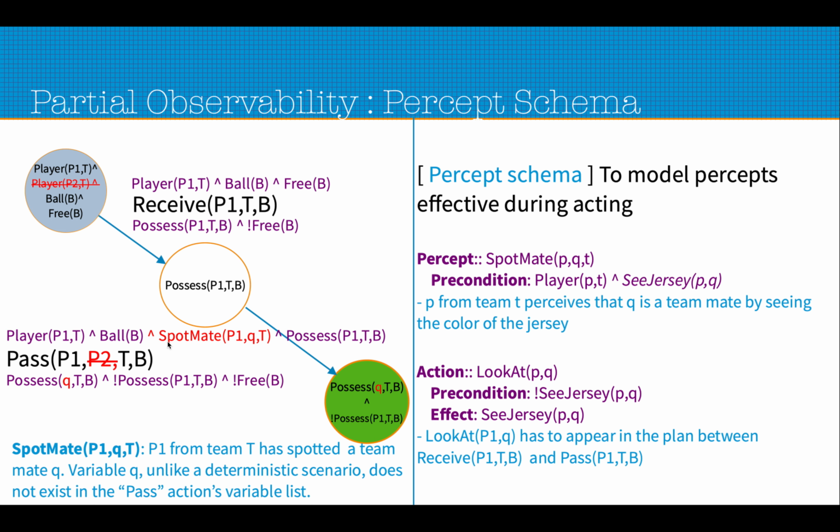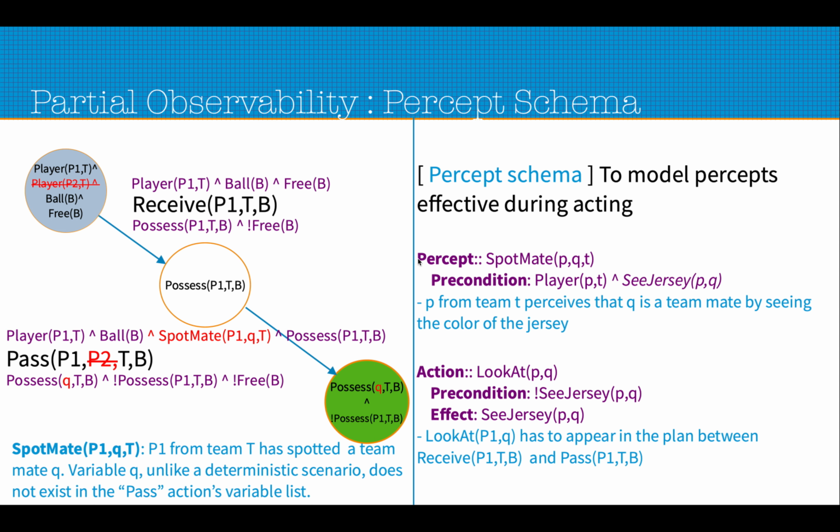So here the spotmate P1 Q T is not a simple precondition. It is called a percept. And what is a percept? A percept is something that the agent will get as input while the action is in progress, not during planning. So the percept schema is something which we use to define a percept, and percepts have some preconditions. Percepts do not have any effect.